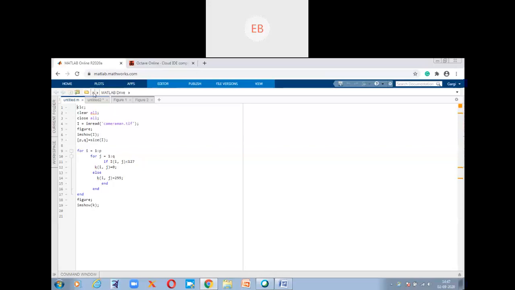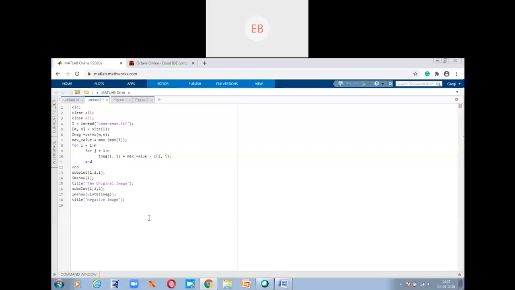So suppose this is my program. Here what did we do? We first used the CLC command, right? And this is the command window here. You can see the command window here.